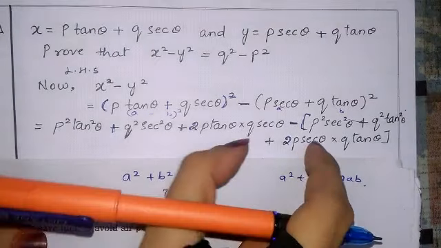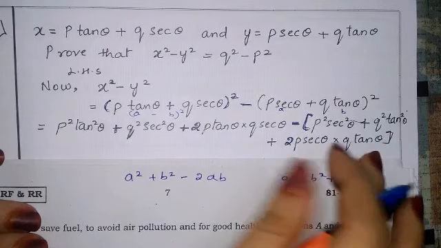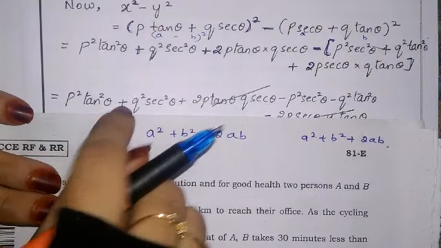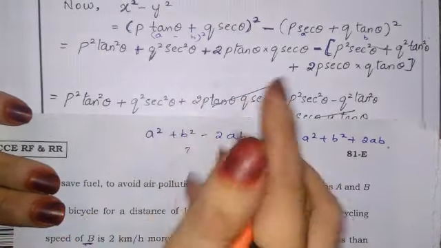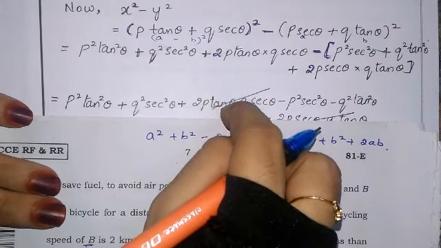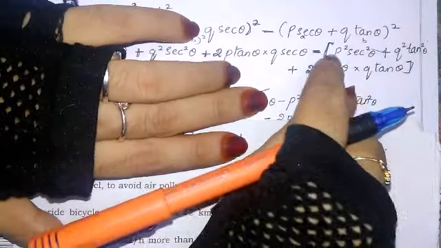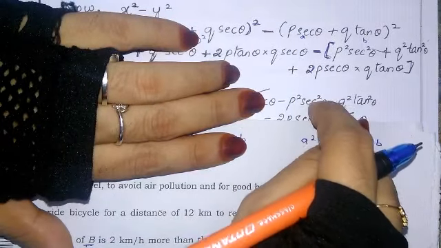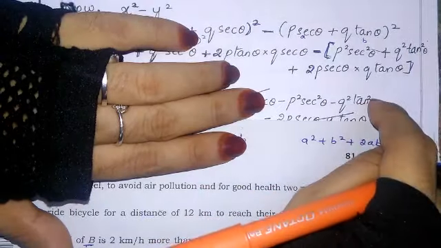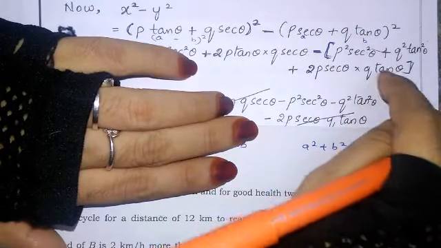Okay, so let us see. We will split the formula. This minus is in front of a bracket; we will open the bracket in the next step. We can see here p square tan square theta as it is, plus q square sec square theta as it is, minus 2p tan theta q sec theta, minus into plus gives minus p square sec square theta, minus into plus gives minus q square tan square theta, then again minus into plus gives minus 2p sec theta into q tan theta.